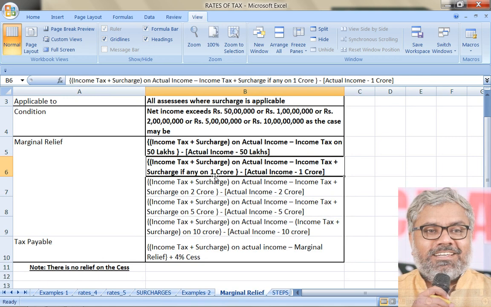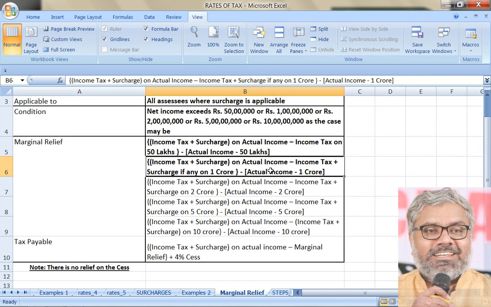Would have been, not really. So the first one is real, that is income tax plus surcharge on actual income. Then the second one, minus of what we are calculating, is not real, that is the imaginary thing. What if the SSC did not cross 1 crore? How much would the income tax have been? Of course, there would have been surcharge also if he is an individual. If he is not an individual, only income tax on 1 crore will be calculated. That is deducted from income tax plus surcharge on actual income.